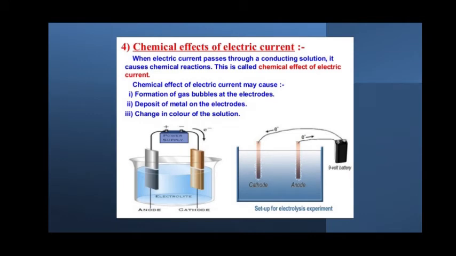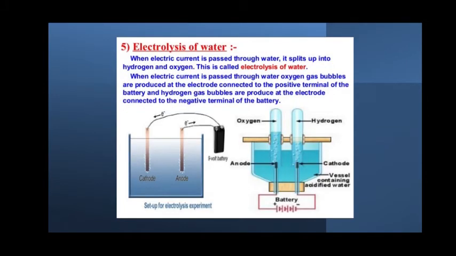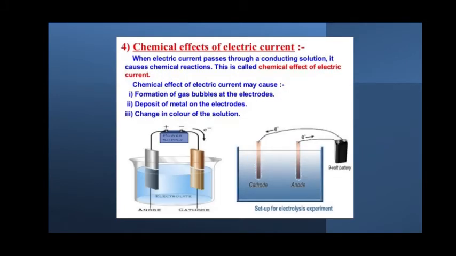The next one is the chemical effect of electric current. So far we have seen how electric current passes through different materials, in the case of solids and in the case of liquids.